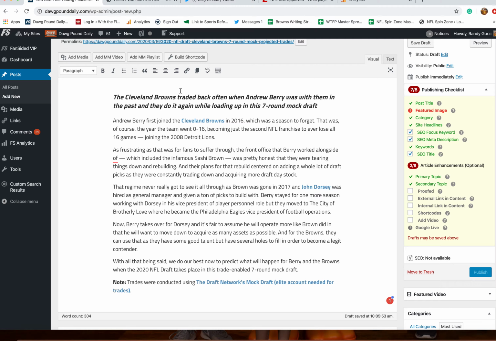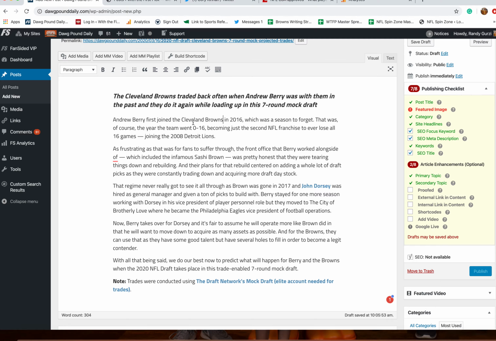You'll notice in here I've got a couple things highlighted. This is just a link to the Draft Network. The easiest way to put links in, I'll show you. I'll do it with this one up here. I just did the same thing down here with the Draft Network.